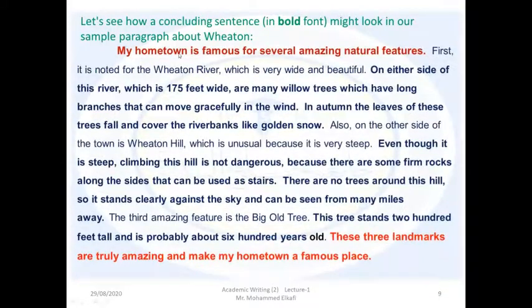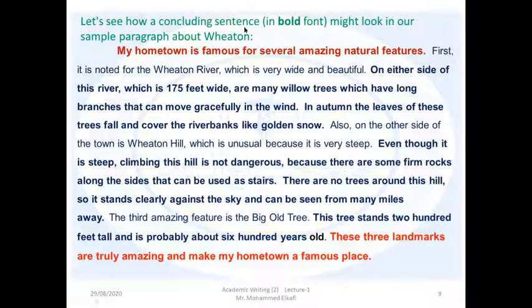Instead of 'my hometown Wheaton' we can say 'my hometown Binjawad is famous for several amazing natural features. First, it is noted for the Mediterranean Sea, which is very wide and beautiful.' We can build a similar sentence, or a similar paragraph, in the same form.